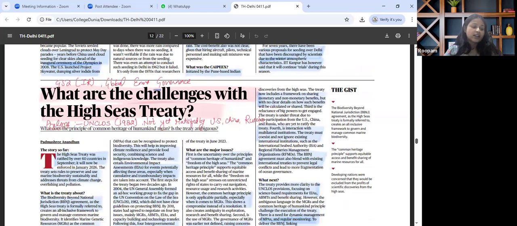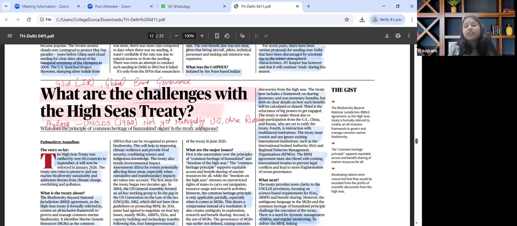The next important article that is there in the paper is: what are the challenges with the High Seas Treaty? So relevant for GS paper 2, IR, global environmental governance. The key theme that has been discussed in this particular article talks about balancing freedom of the seas with the principle of common heritage of humankind.